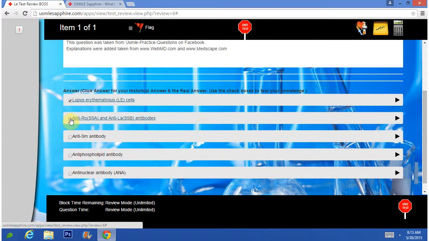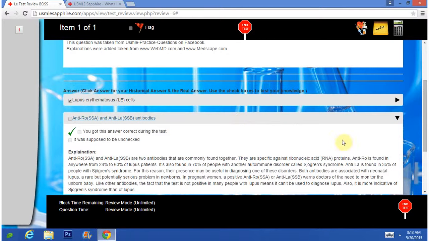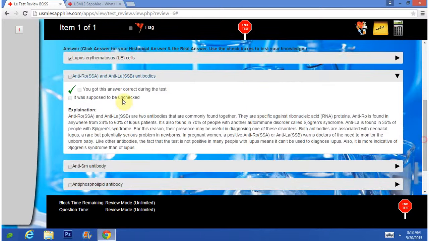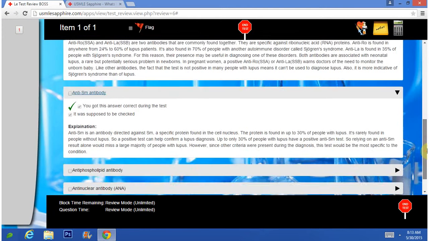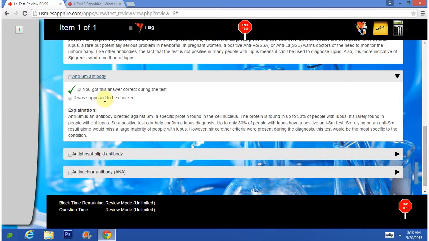The same here. I just want to open it up. I don't want to check that box. I click here, and it shows me an explanation. It was supposed to be unchecked, so that was right. And this drop down came up giving me the explanations. Same with this question. It says you got this answer correct, and it was supposed to be checked. So that was how it was done.